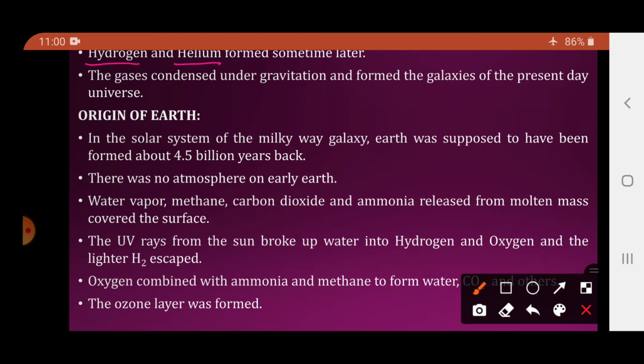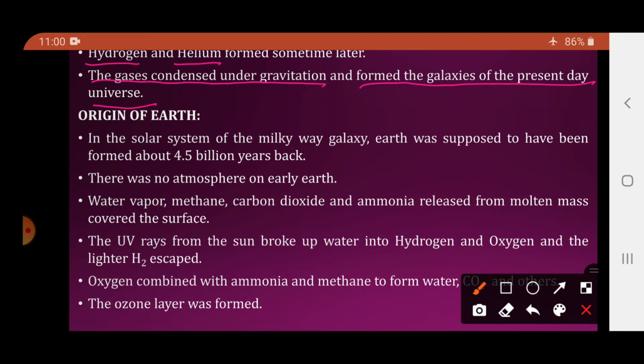Now what happened to these gases? These gases condensed under gravitation and formed the galaxies of the present day universe. Hydrogen and helium were formed a large time after the formation of the universe.